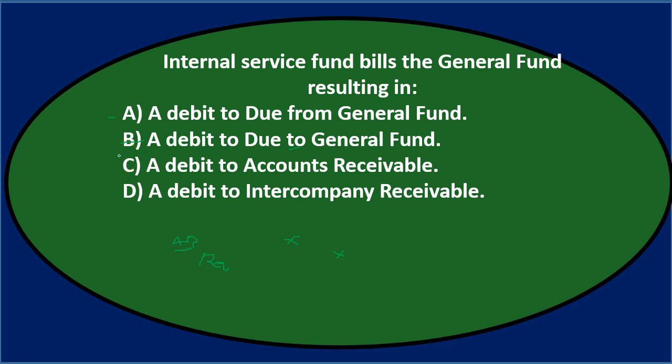And then C says a debit to accounts receivable. Now we said it's accounts receivable like, but it's not actually accounts receivable because it's an internal service fund, and the accounts receivable represents kind of things outside of the company usually, or the unit or the government entity. And D says a debit to the intercompany receivable. Now that sounds like it's an intercompany, it's a receivable-like thing, but of these two, the correct term is actually A rather than D, and therefore final answer, internal service fund bills the general fund, resulting in A, a debit to due from the general fund.